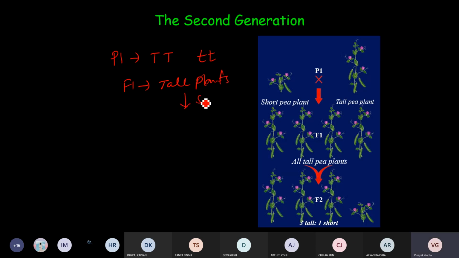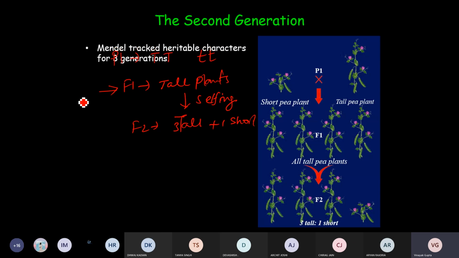Then he did the selfing. And in F2, he got a mixture, 3 tall plus 1 short, if we consider 4 plants together. So he came to the conclusion that the genotype for F1, although all the plants are tall, cannot be capital T, capital T. It should be capital T, small t, because in the F2 generation you are getting a short plant. And a short plant is possible only if you have the small t somewhere in the genotype.